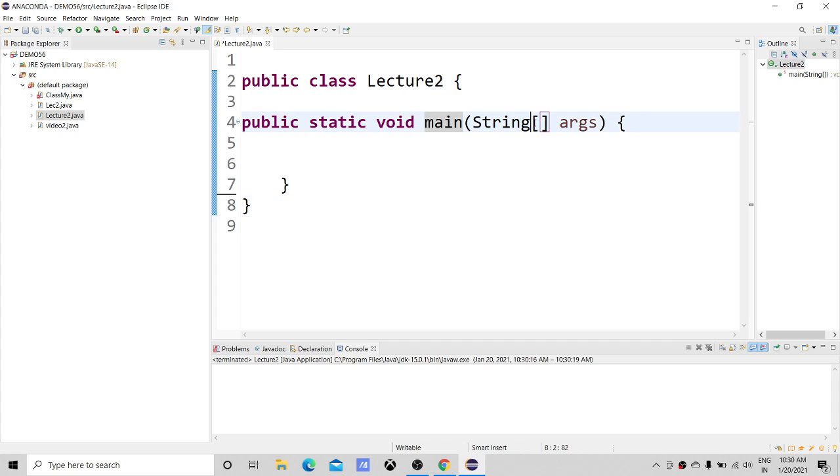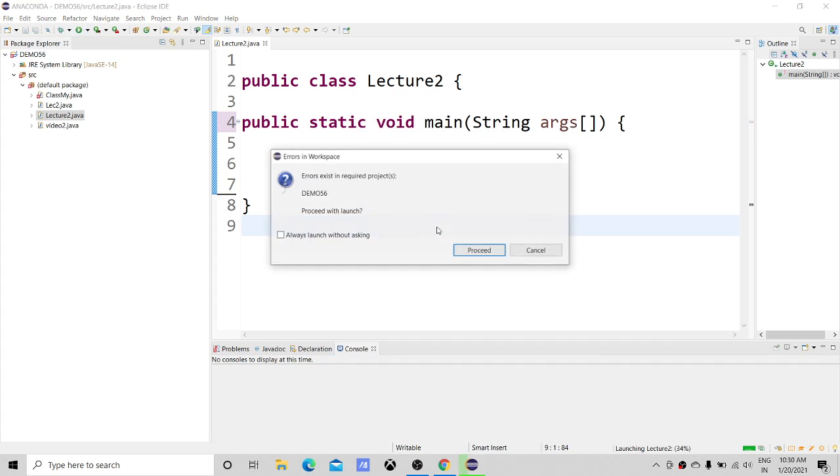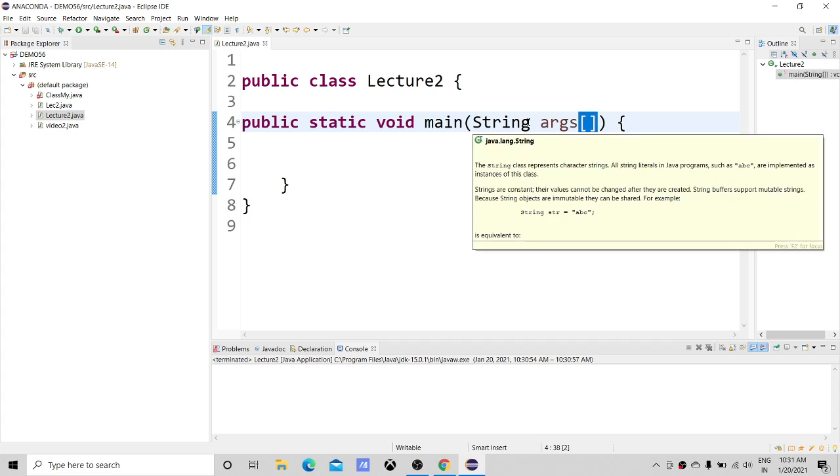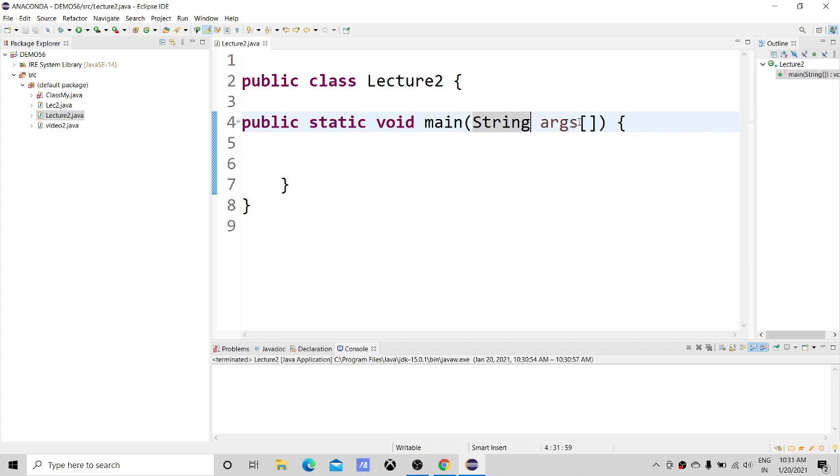Now coming to the square brackets. What I will do is delete the square brackets and put them in front of the args. What do you think? Will I get an error? Just think for a second. Now I will run this. I guess I didn't get any error. So you can change the position of this square bracket. Either you can put it in front of args, or you can put it in front of String. My habit is to put the square bracket in front of args, so while typing I will put it there.